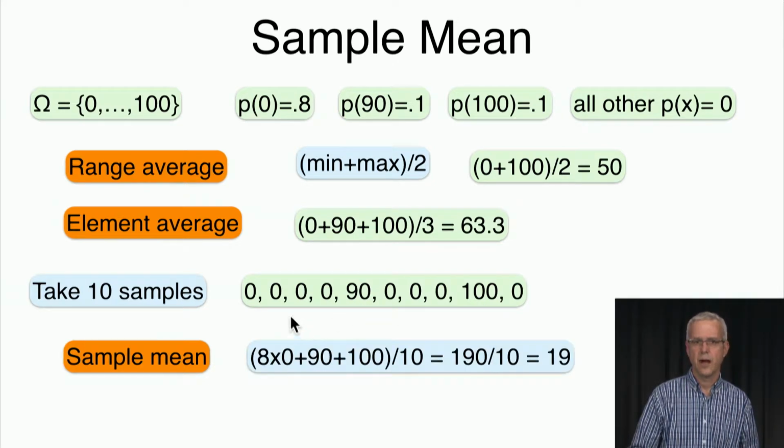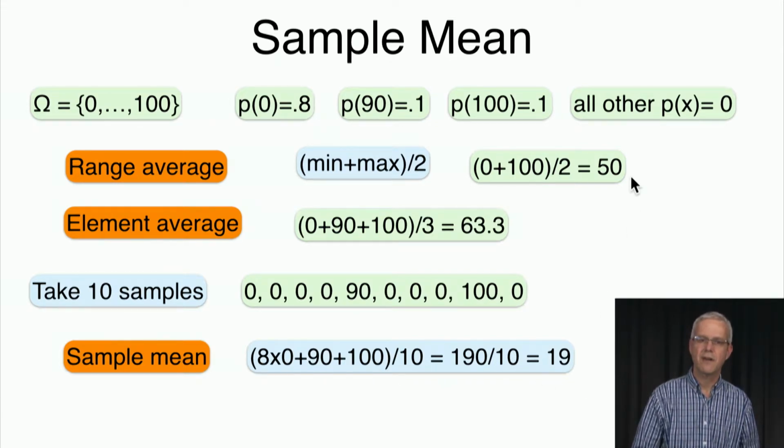And what we need to do is we need to sum those elements and divide them by 10. So when we sum the elements, we take 0 8 times. So 8 times 0 plus 90 that appears once, plus 100 that appears once. And we add them up and divide by 10. And this gives us 190 divided by 10, which is 19.